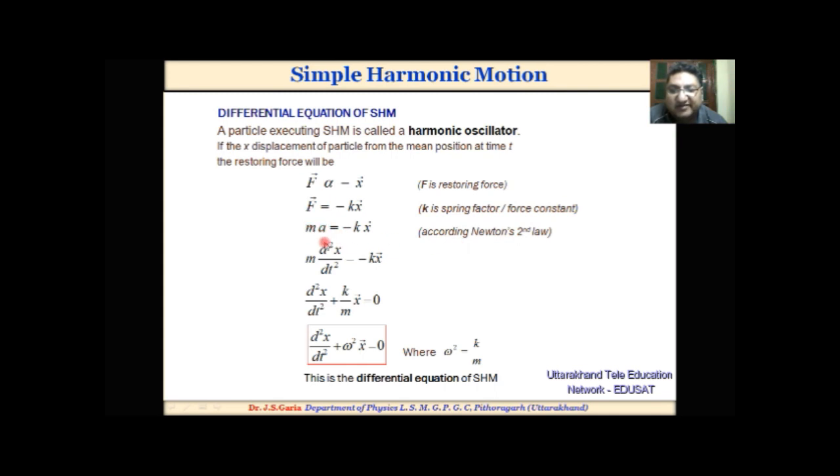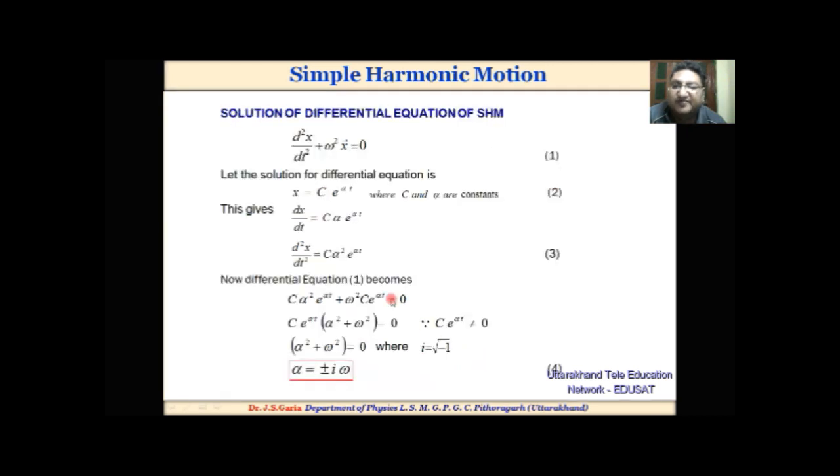The acceleration is d2x by dt square, so m d2x by dt square is equal to minus kx. After solving this equation, we finally get the differential equation d2x by dt square plus omega square x equal to 0. This is the differential equation of simple harmonic motion, where omega square is equal to k by m.